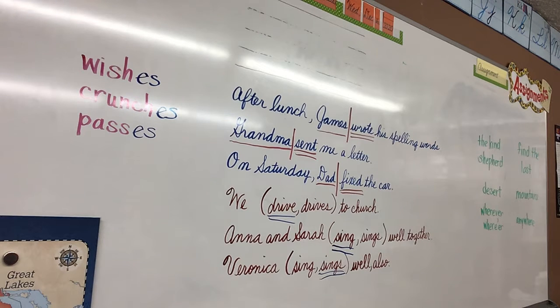Number 1 says, in language we learn or learns about a new zoo each week. Okay, we is what? We is plural, and we've already talked about that because we had we on the board. We is plural, so we're going to use the plural, which is learn. We learn, and underline it twice. Those of you that just circled it, erase where you circled it and underline it twice.